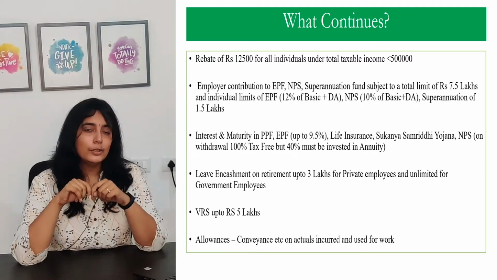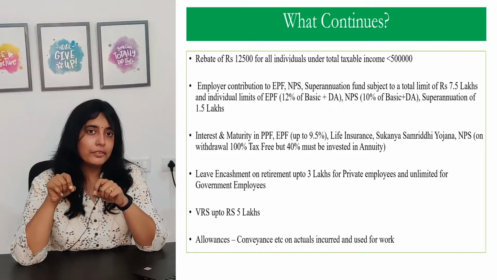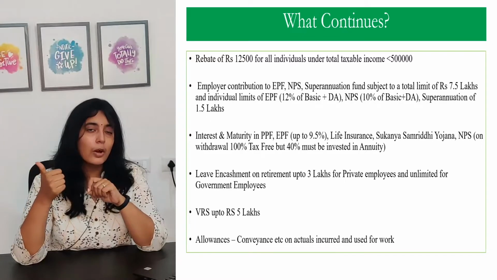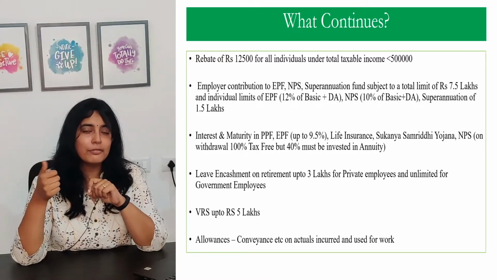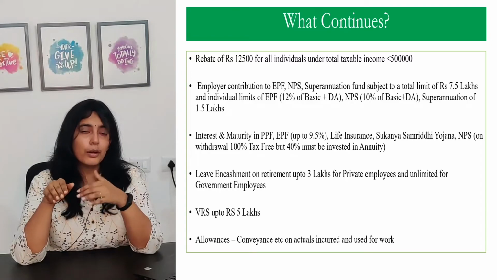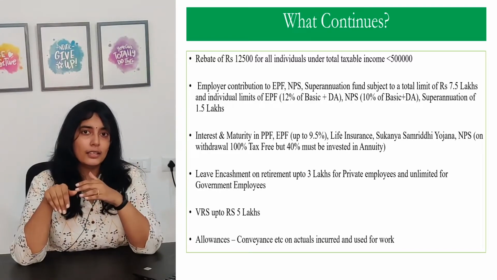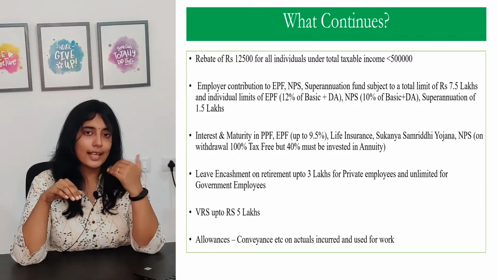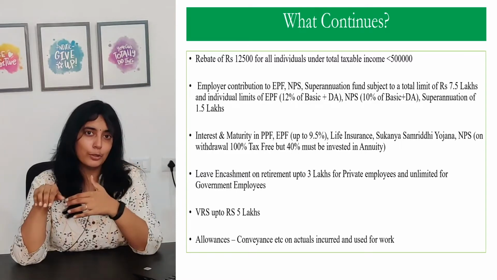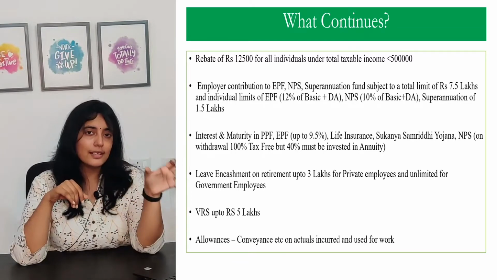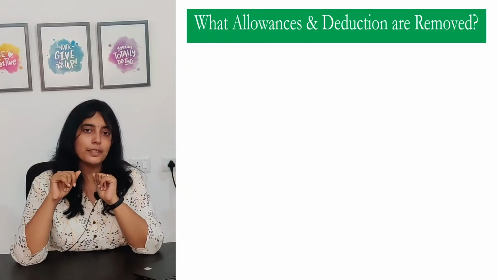Moving on, in the new tax regime, we will continue to have tax benefits or exemptions on the interest amount and the maturity amount of PPF, Sukanya Samriddhi Yojana, NPS, etc. Similarly, the leave encashment exemption of up to 3 lakhs for private employees and unlimited for government employees continues in the new regime, as well as the tax exemption for VRS up to 5 lakhs. These are some of the top benefits or allowances and deductions that government has continued in the new regime.